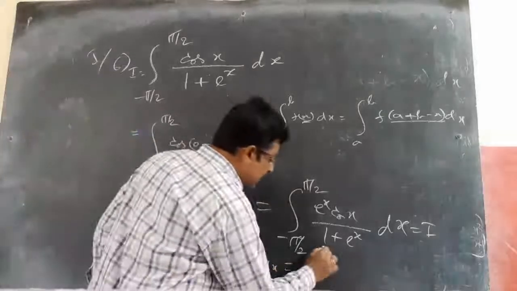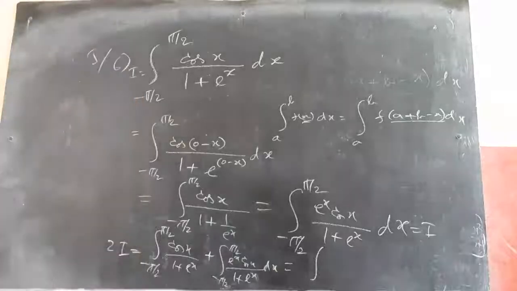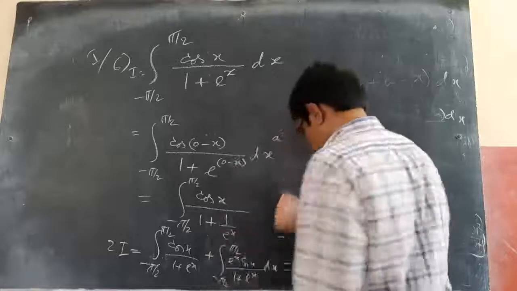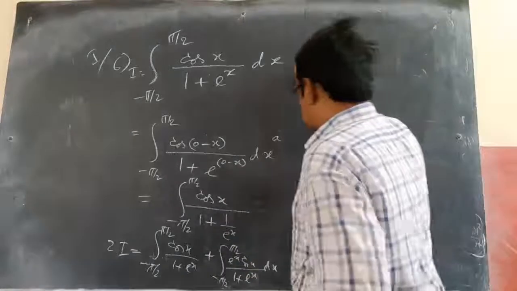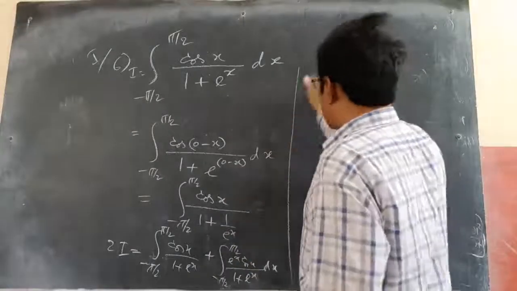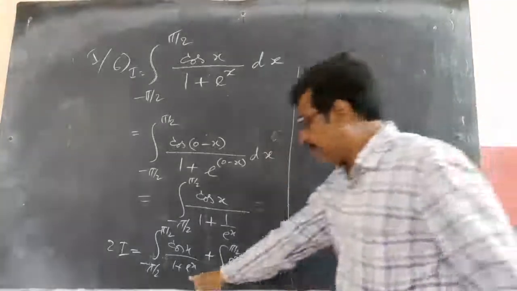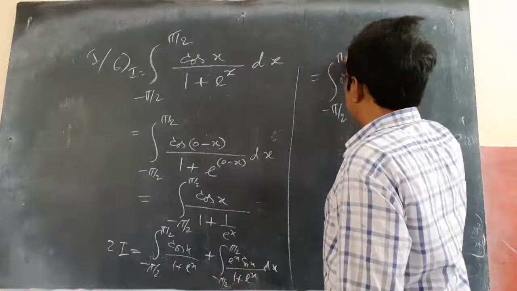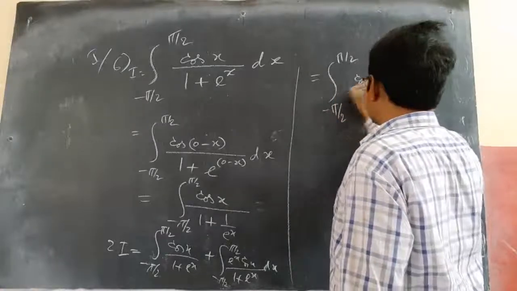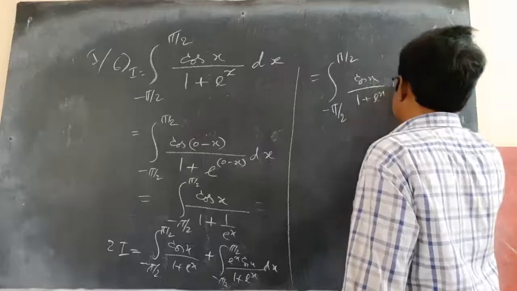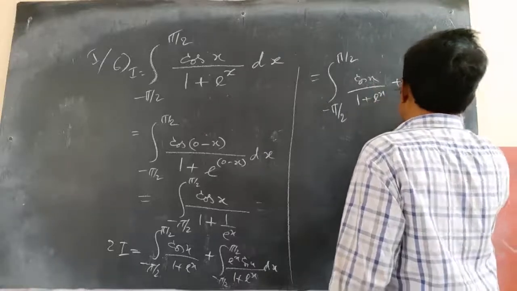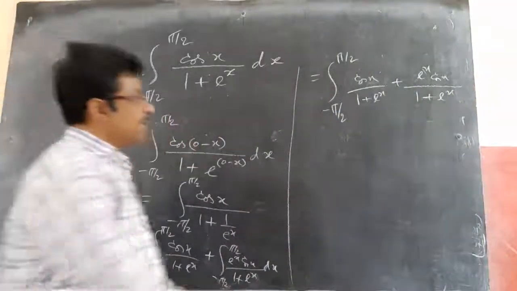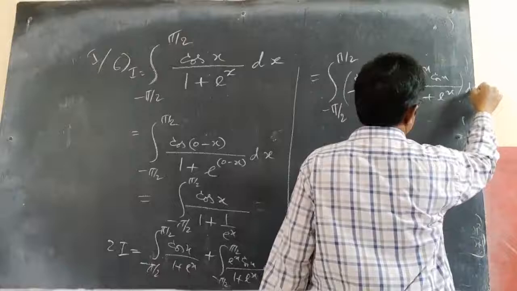So I can write it like this, the integral from minus pi by 2 to plus pi by 2 of cos x by 1 plus e power x plus e power x cos x by 1 plus e power x. So I can write these two combined as one integration instead of two integrations.